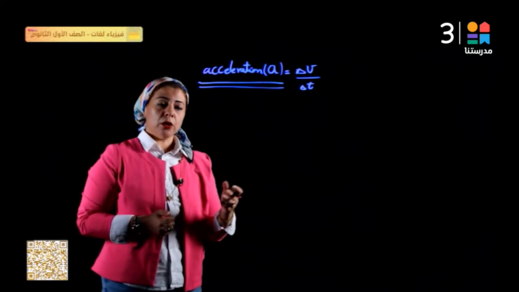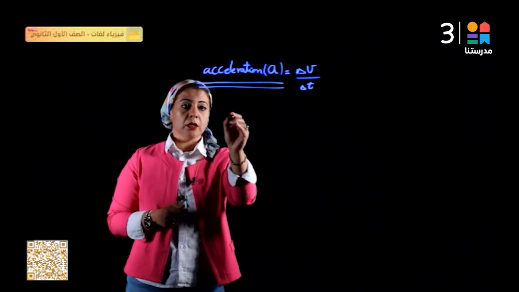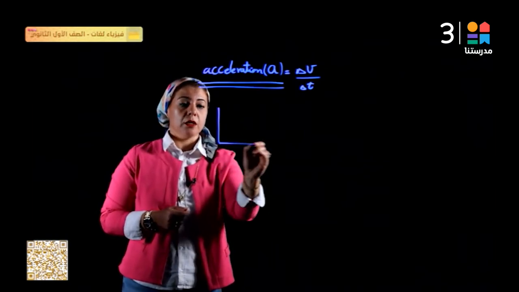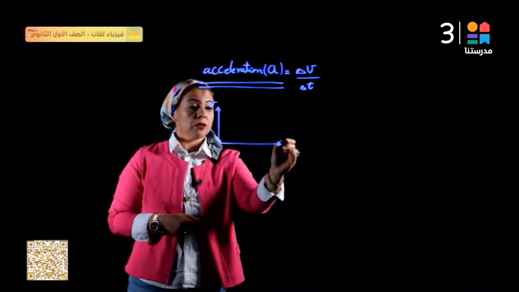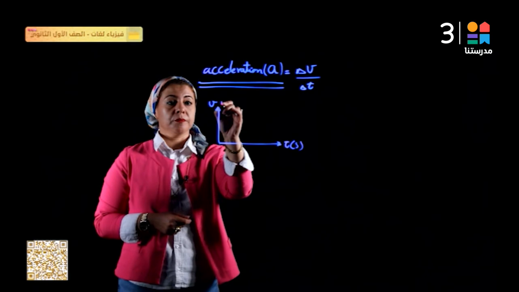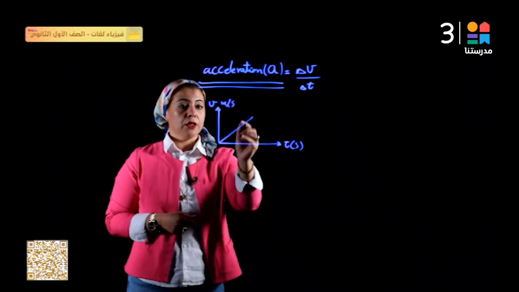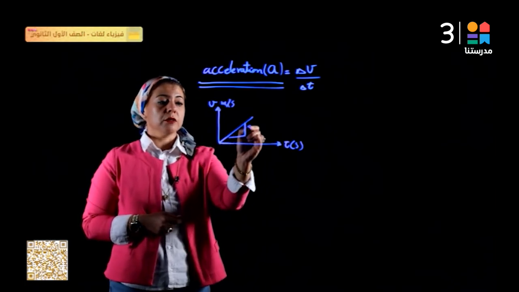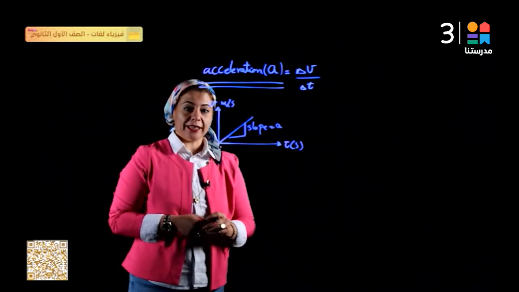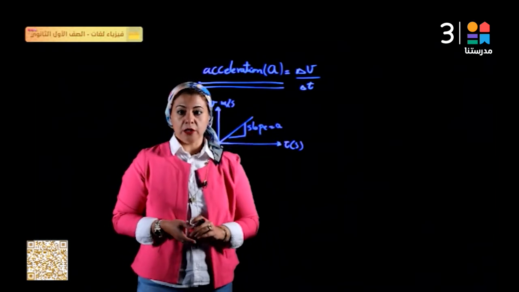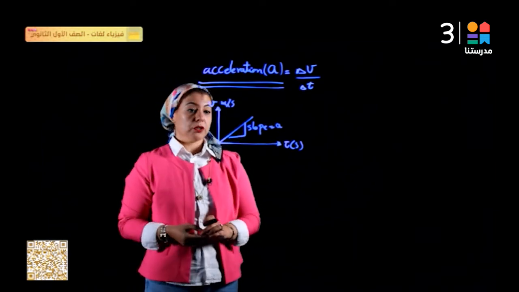Just as we said before, we have many types of acceleration. If we represent the relation between the velocity on the y-axis and time on the x-axis, in meters per second, and we get a straight line, the slope of this line represents the acceleration of the motion. If we get a straight line just like this, the slope is a constant value, which means the object moves with constant acceleration.